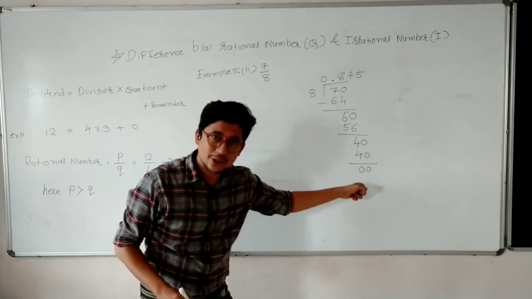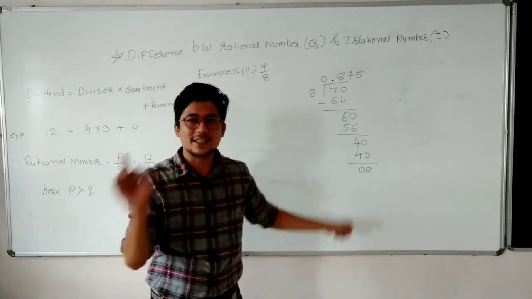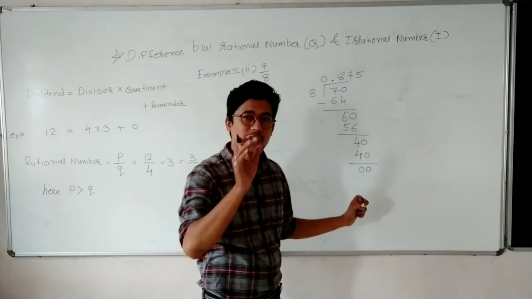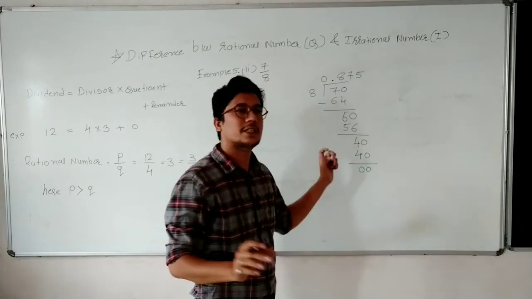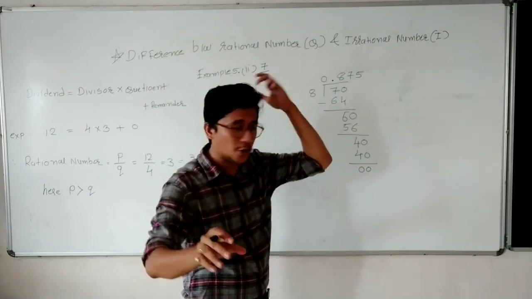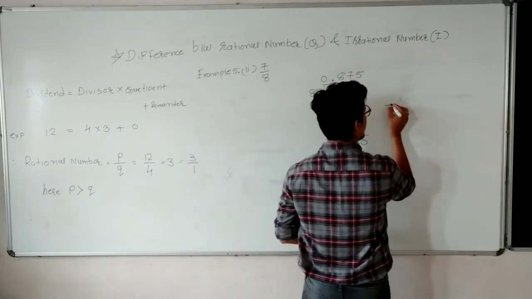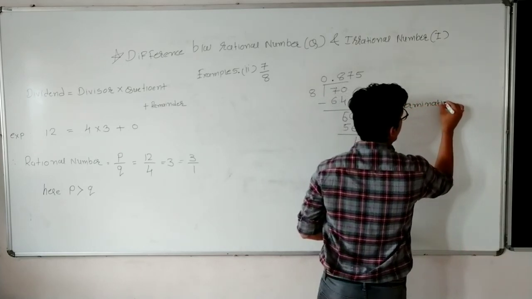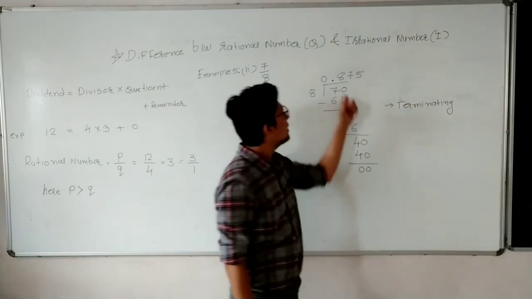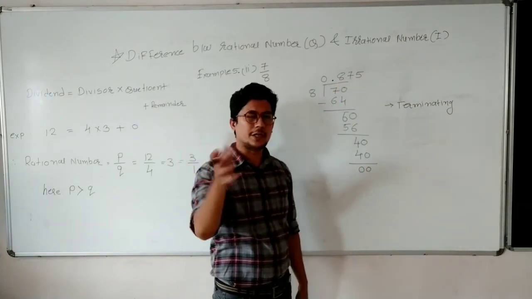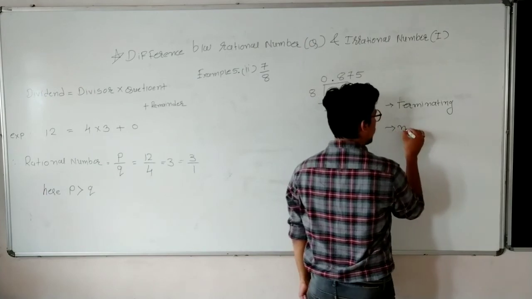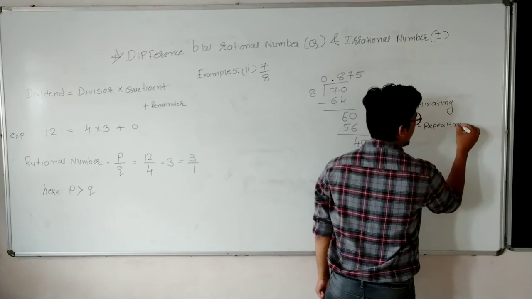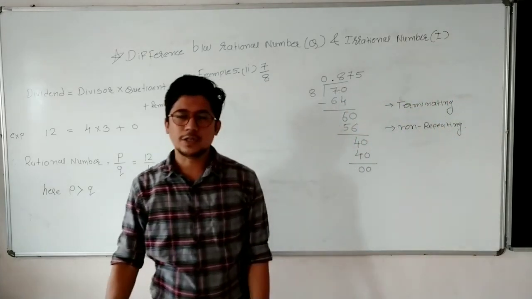That means this process is terminating. Yes or no? Because why? Here you are getting remainder as a 0. This division process stops. So the division process which stops at some certain point, that is known as a terminating division. And the numbers 8, 7, 5 are not repeating. So we can write it as non-repeating. So it is a rational number. Have you got it? Okay.